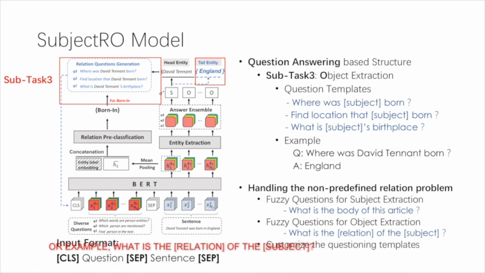For example, what is the relation of the subject? In addition, we can customize the questioning templates of the non-predefined relations to make them more consistent with natural language questioning. Benefiting from this strategy, we can make obvious improvements in extraction performance.